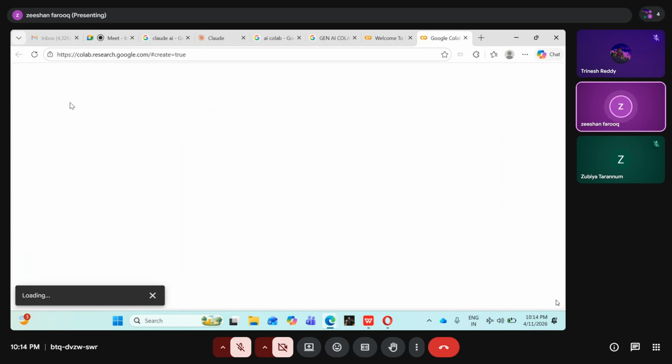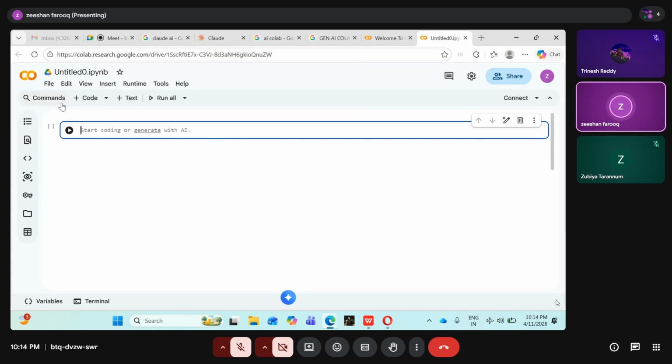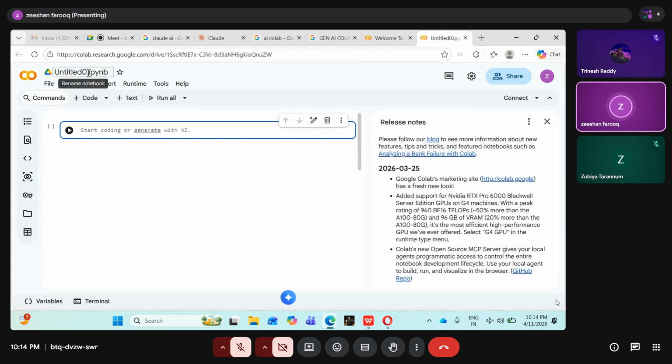So the new Python code which I'm going to write here. I'm creating my own notebook here. Now you see here I can put any name. For example, I'm putting here the name which I want to save: LLMs.